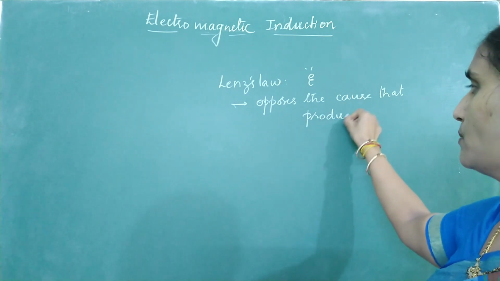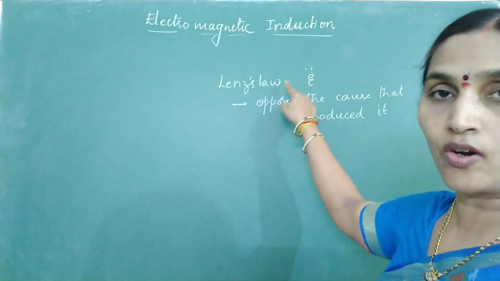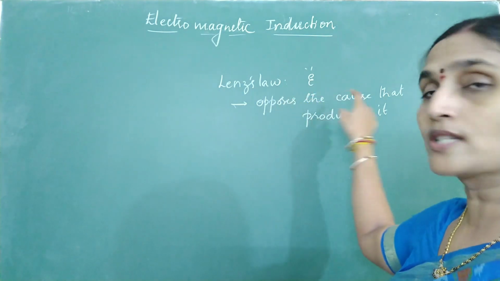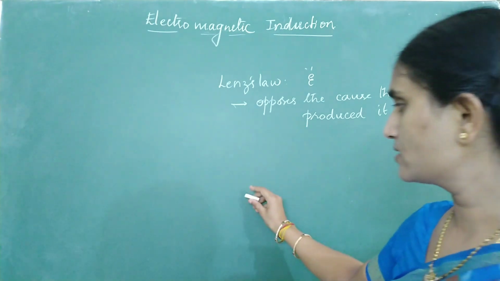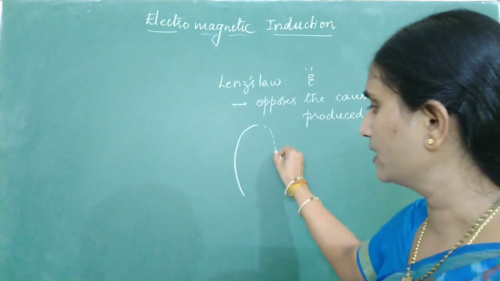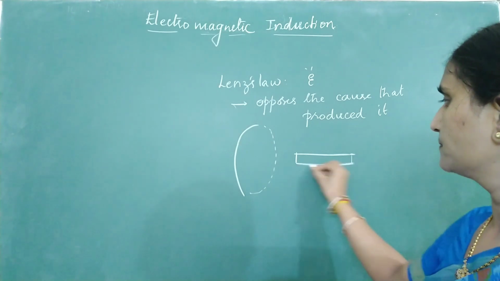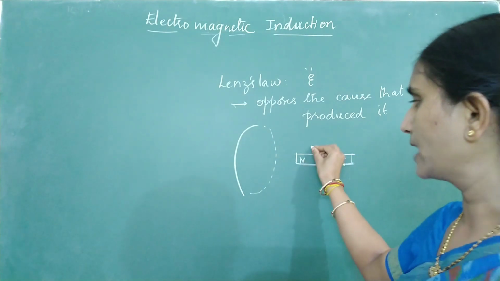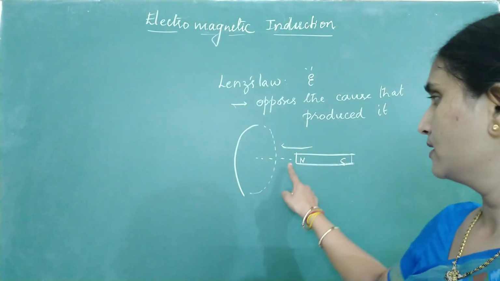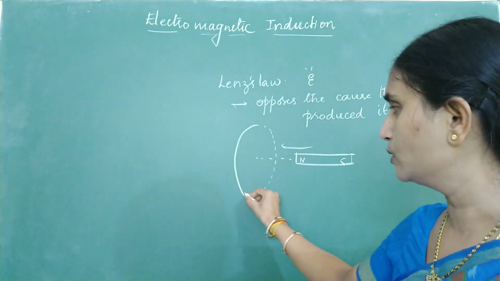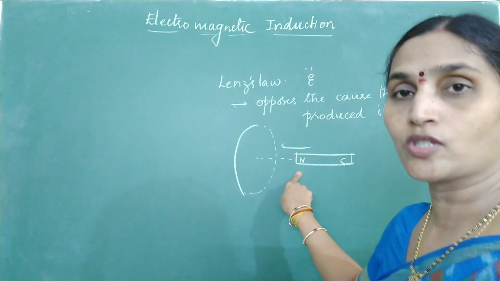Again I am repeating the statement. The direction of induced EMF is always such that it opposes the cause that produced it. To understand this, let us take one single circular loop of wire and bring the north pole of a bar magnet close to it. Then according to Lenz's law, the EMF induced in this circular loop is such that it opposes the motion of the magnet.